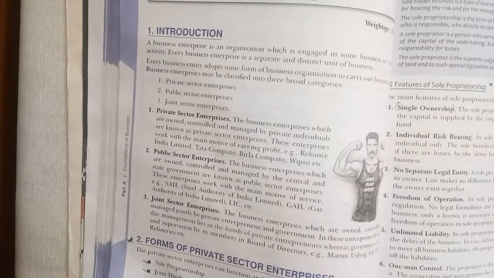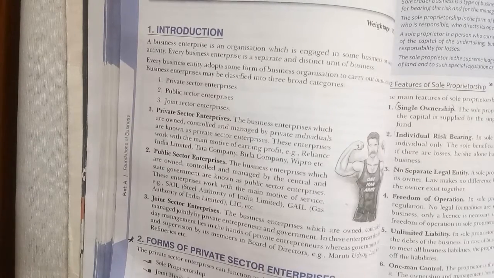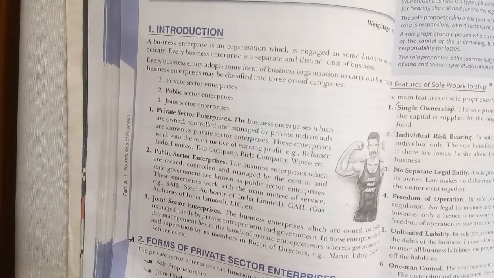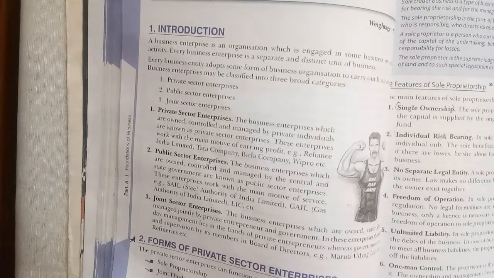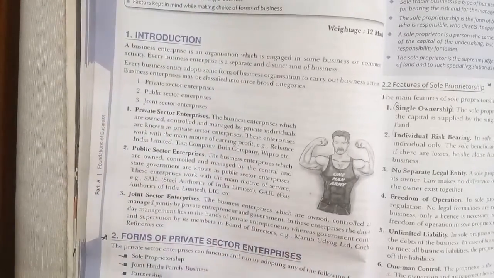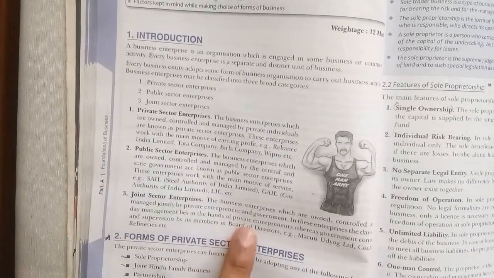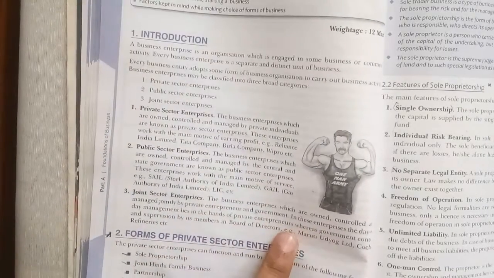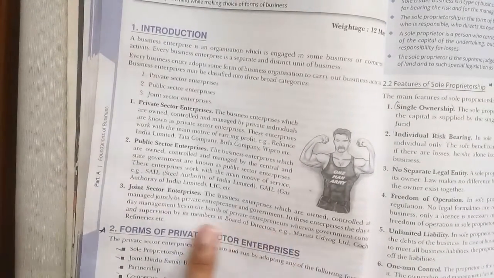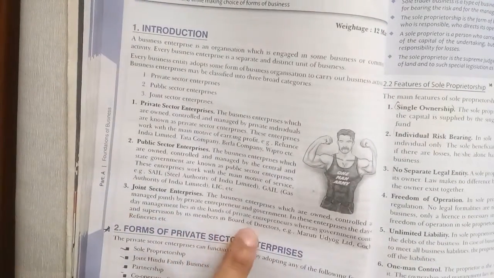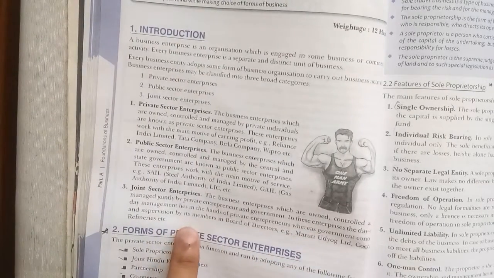The last one is joint sector enterprises, in which one firm A and another firm B come together to form a particular business. That is known as a joint venture, right? The business enterprise is owned, controlled, and managed by both private enterprises and the government. So government participation may be there, or the private. In these enterprises, day-to-day management lies in the hands of the private party, whereas the government controls and supervises properly.